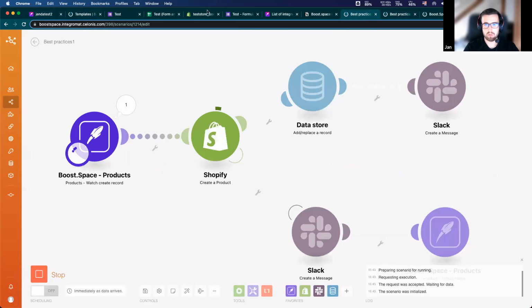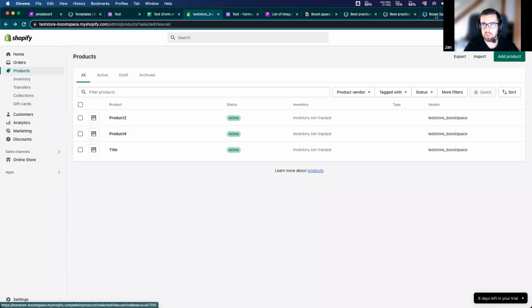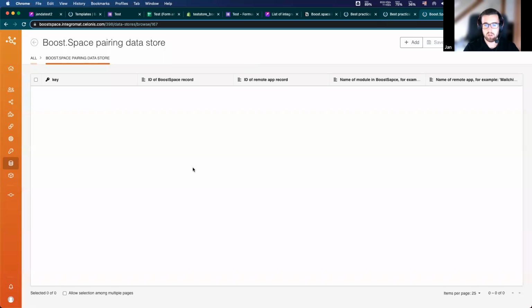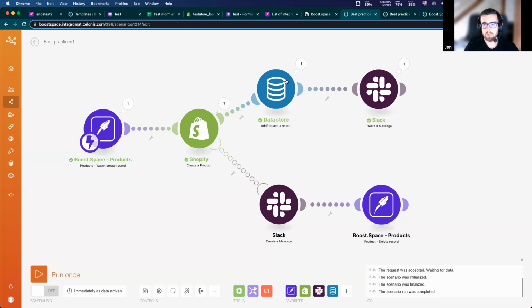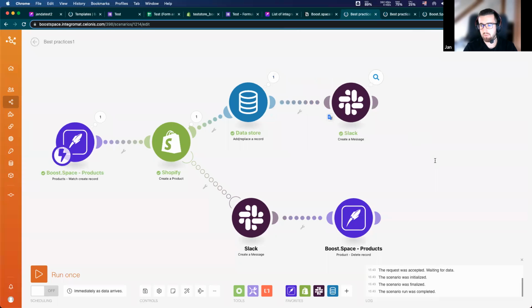My Shopify product was created, product 4, and because I didn't receive any error, it continues to this route. My data store record was created with this ID, and also I received a message to my Slack.